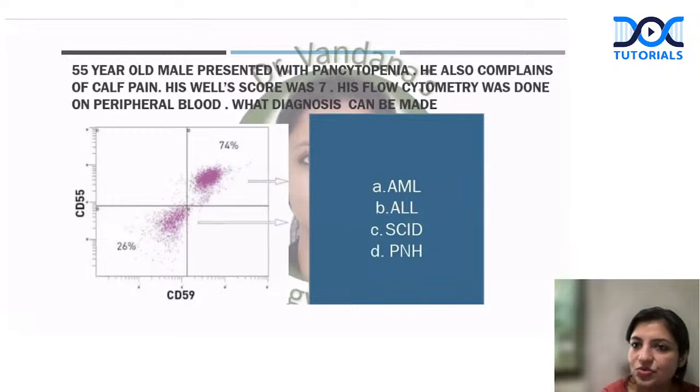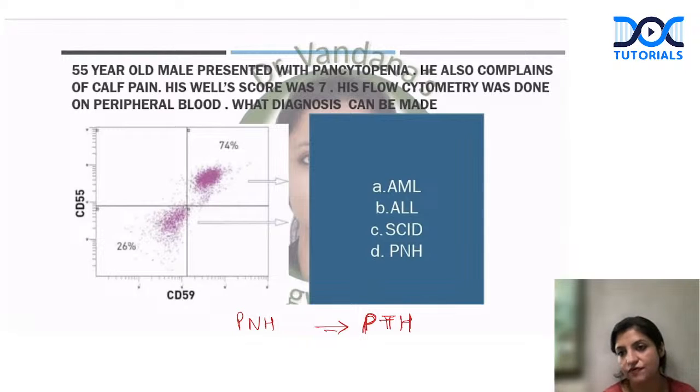Next is this test, which I've already told you. Remember, whenever they give you a history of pancytopenia, so the patient has pancytopenia, plus the patient is also presenting with hemolysis, remember, the name is PNH. So this means there is pancytopenia, there is thrombosis and there is hemolysis. Instead of PNH, you write PTH, so you will always remember it: pancytopenia, thrombosis, and hemolysis. If all these three are there, this is very characteristic of PNH.